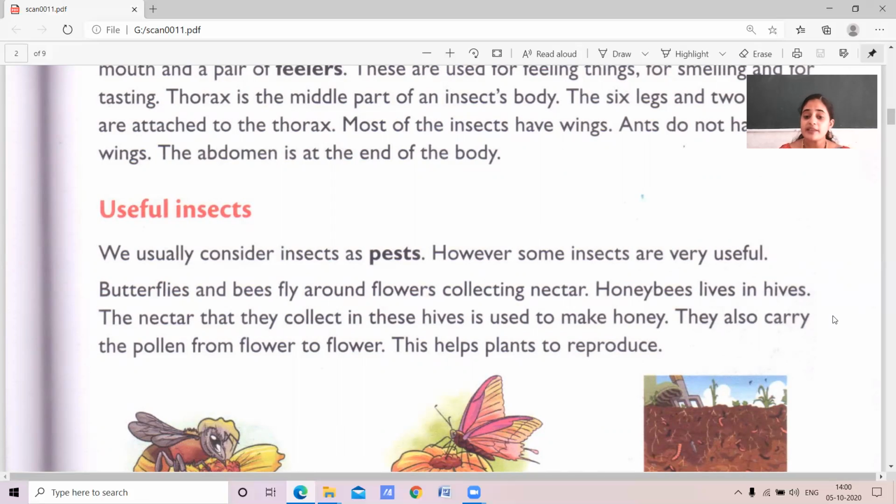Okay. So in this way, you came to know that the insects are useful. Honeybees live in hives. They collect the honey. They also carry the pollen from flower to flower and help plants to reproduce. Okay, no?